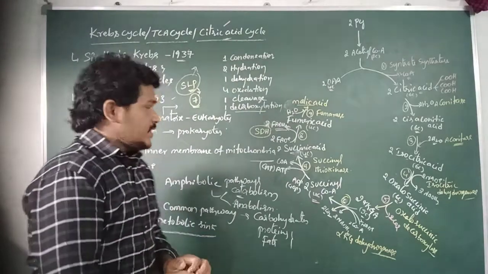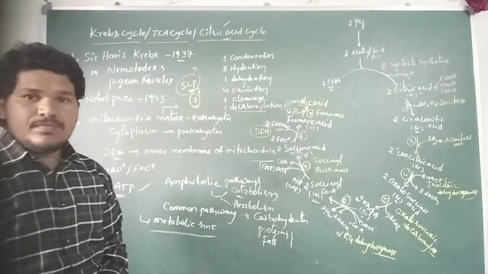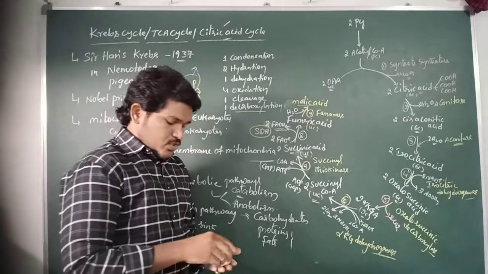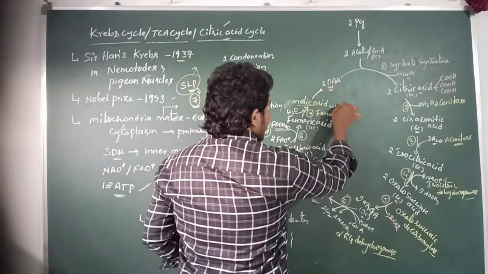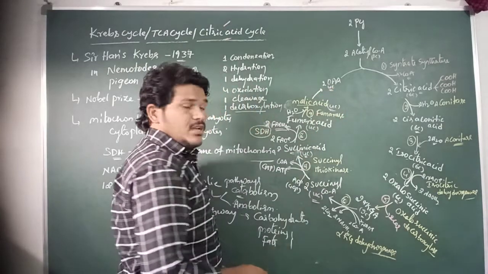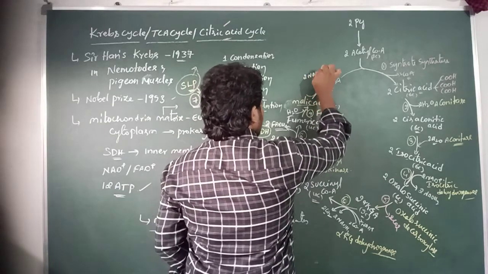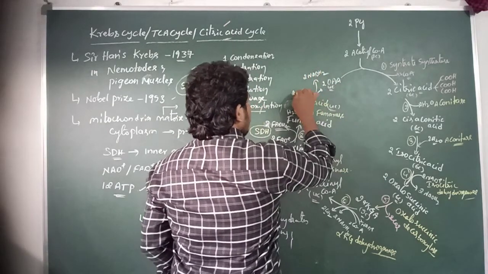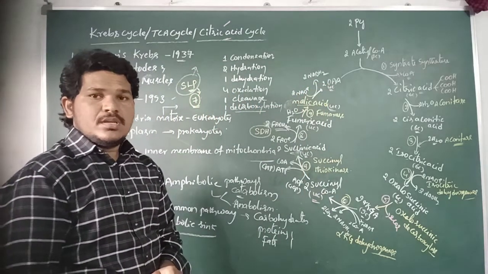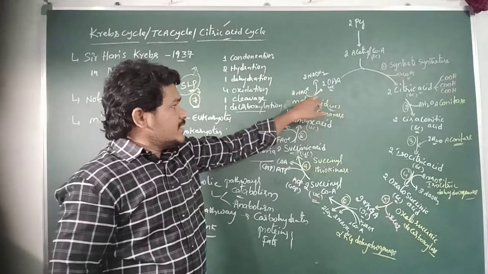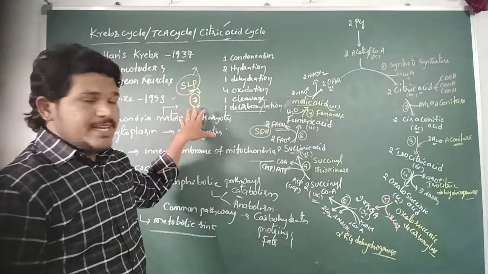And then the 10th step of the Krebs cycle is oxidation 4. So here the 4-carbon compound, the malic acid, is oxidized into the oxaloacetic acid. In this reaction, 2 NADH2 molecules are produced. So the 10th step is also the 4th oxidation step.